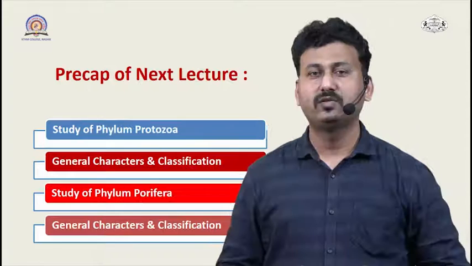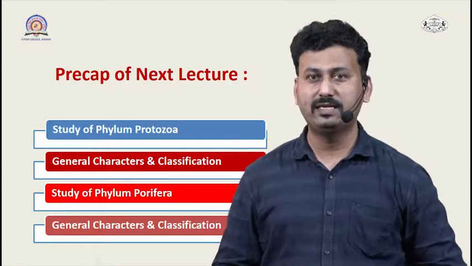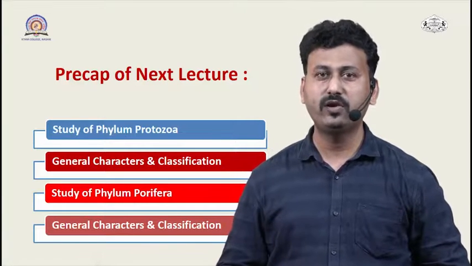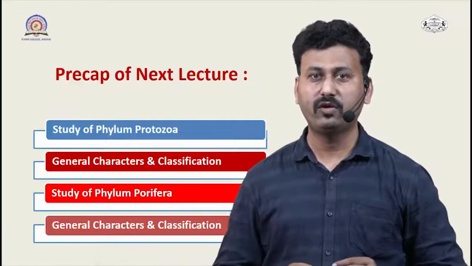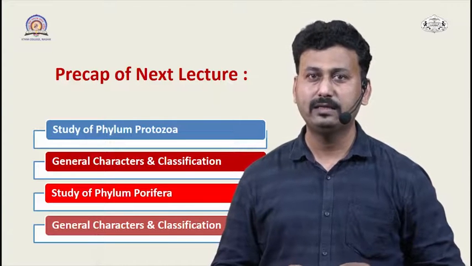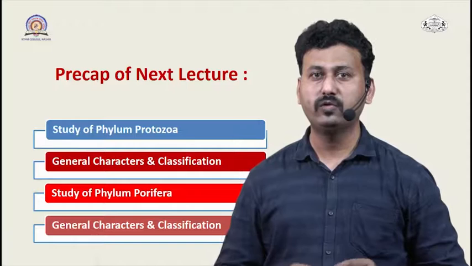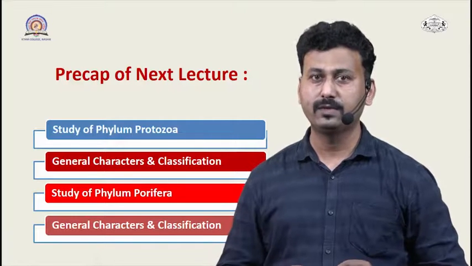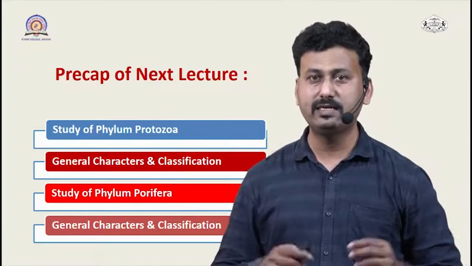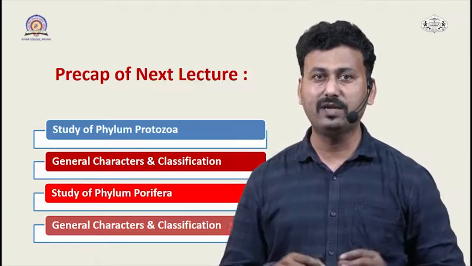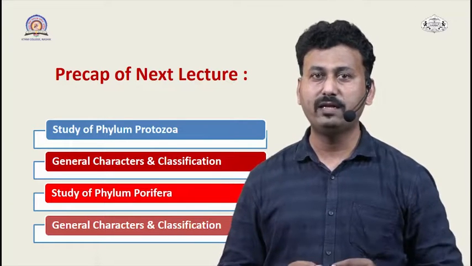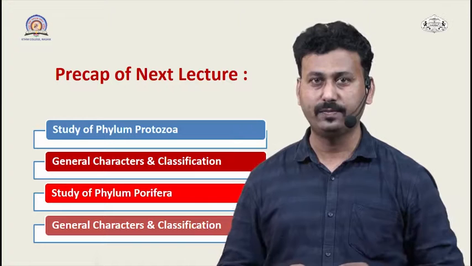Thank you. So let's take a brief recap of the next lecture. In the next lecture we are going to deal with 2 phyla from the kingdom Animalia, that is phylum Protozoa and phylum Porifera. We are going to deal with the general characteristics and the general outline of classification of phylum Protozoa and phylum Porifera.